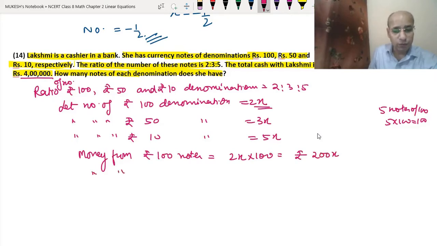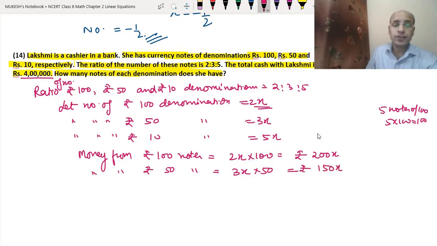Same way, money from the rupees 50 notes will be equal to 3x into 50, means 50 into 3 is rupees 150. So 150x we have from the rupees 50 notes. In the same way, money from rupees 10 notes will be 5x into 10. So this will be equal to rupees 50x. Now the total money.